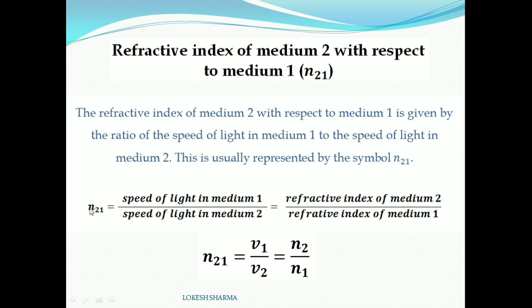So the refractive index of medium 2 with respect to medium 1 is equal to speed of light in medium 1 upon speed of light in medium 2, which is equal to refractive index of medium 2 upon refractive index of medium 1. That is, n21 is equal to v1 upon v2, is equal to n2 upon n1. We can conclude that the refractive index of a medium is inversely proportional to the velocity of light in that medium.